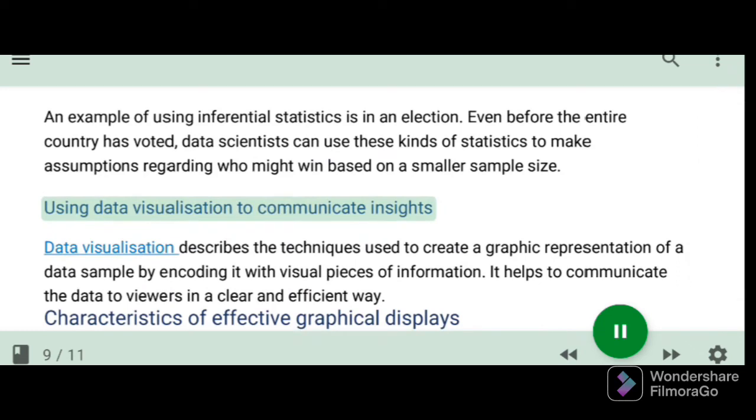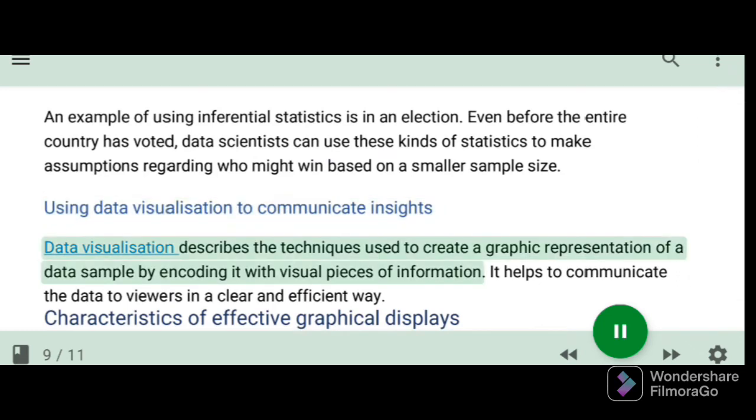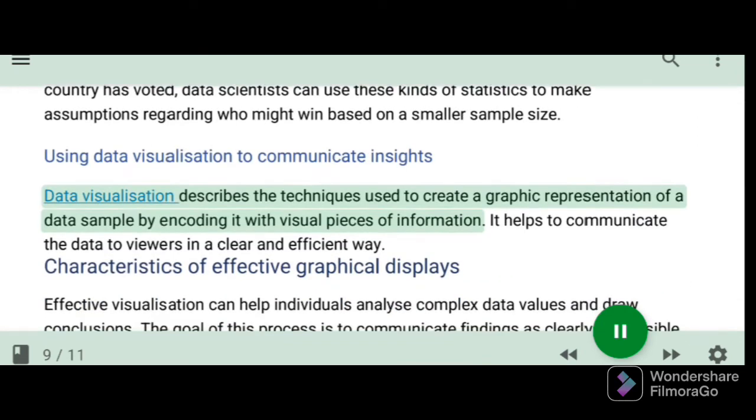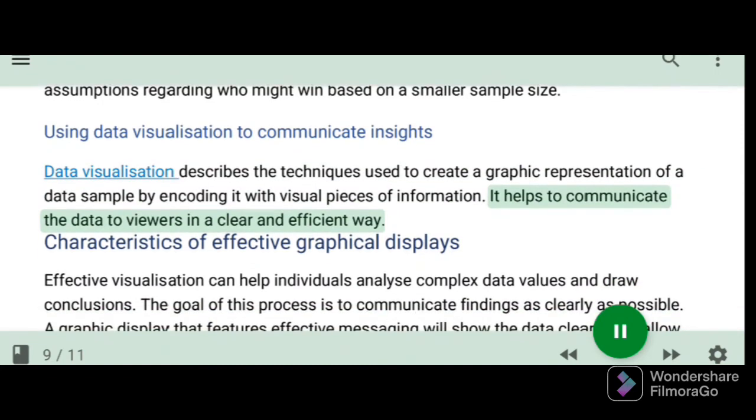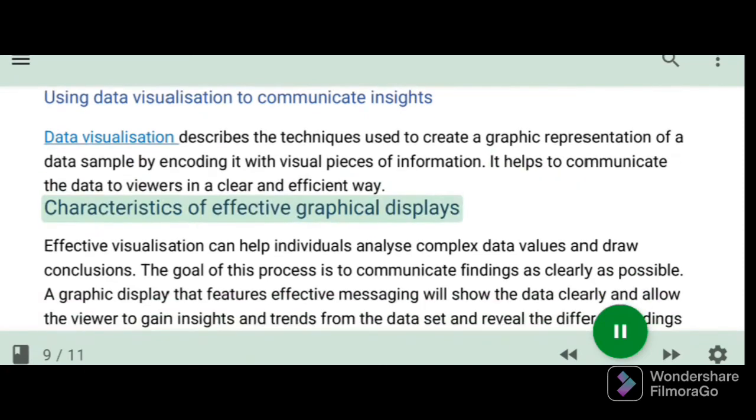Using data visualization to communicate insights. Data visualization describes the techniques used to create a graphic representation of a data sample by encoding it with visual pieces of information. It helps to communicate the data to the viewer in a clear and efficient way.